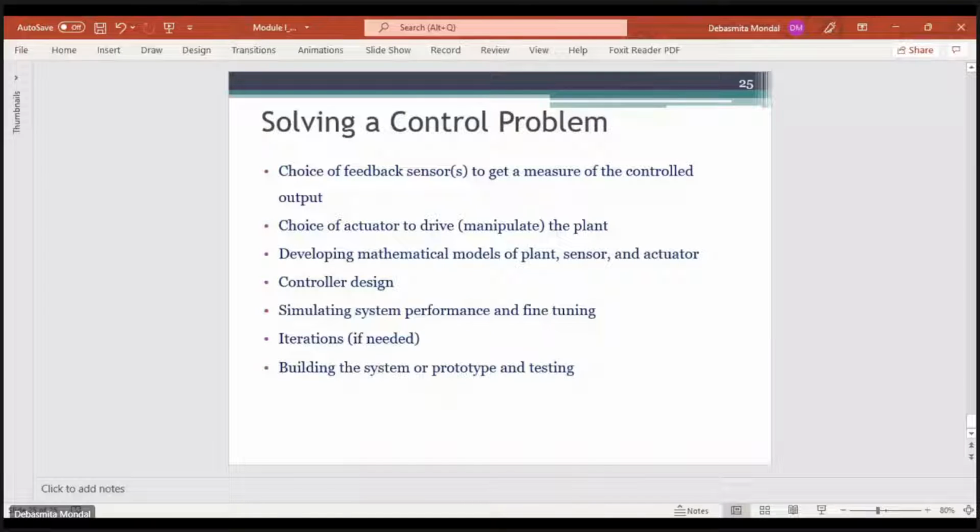These are the things which we'll discuss in the next class. Mostly in the next class, we'll talk about different kinds of mathematical models of plants or systems. Yeah, so that's all for today. If you have any queries, you can ask now.